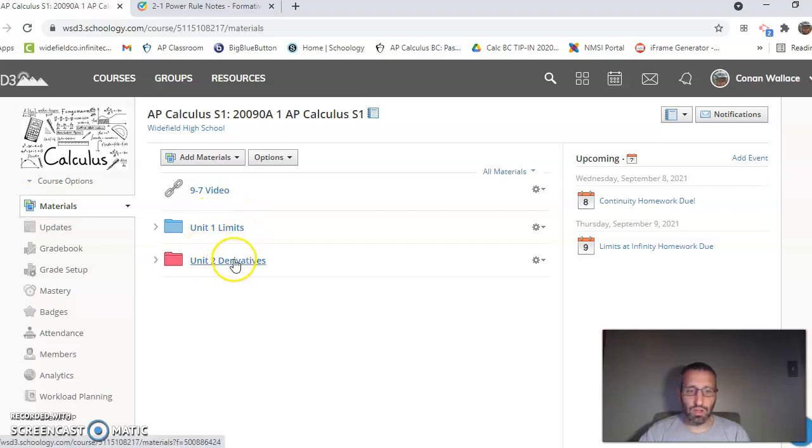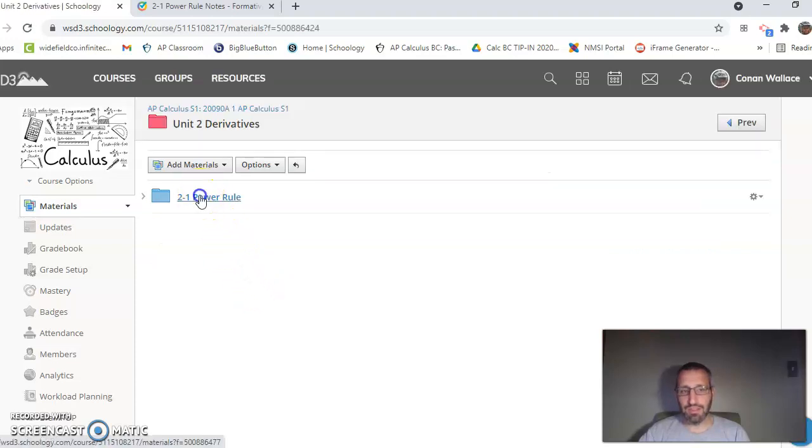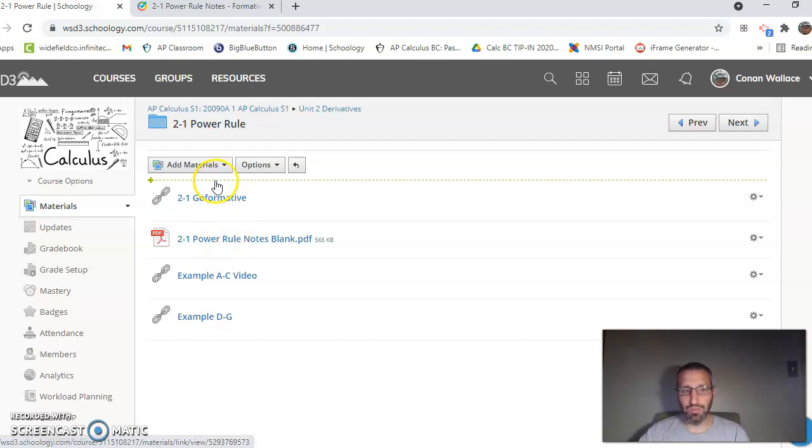And we're going to go over here into Unit 2. We're going to start Unit 2 today, even though we're not going to have a quiz or a test for limits this week, okay? So let's go ahead and go into the derivatives, into power rule, which is what we're going to do for today.